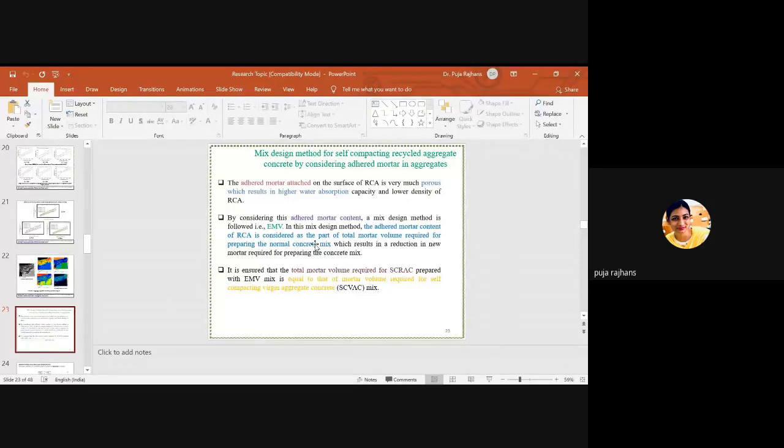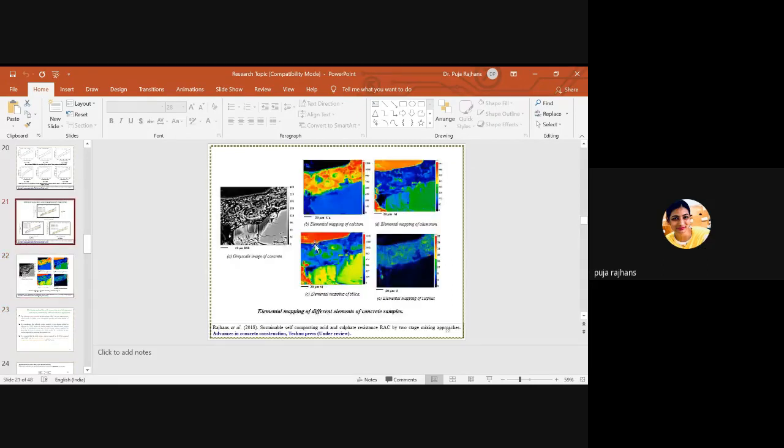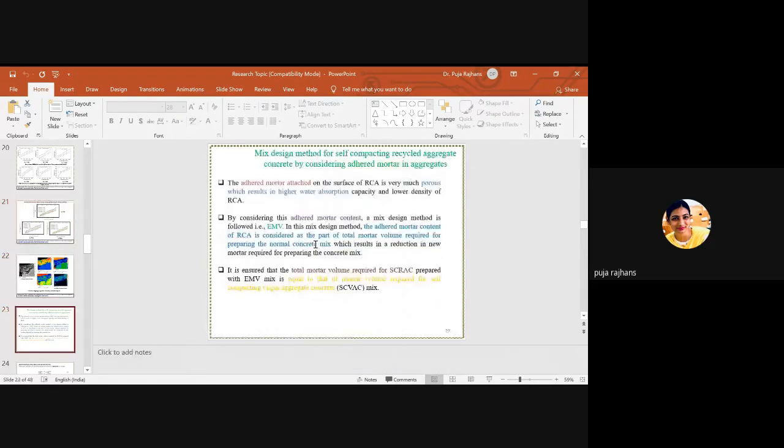This equivalent mortar volume method is very important to get the desired strength, because in previous cases we don't consider the adhered mortar which is attached on the surface of RCA. Now I am going to take into consideration the adhered mortar which is attached on